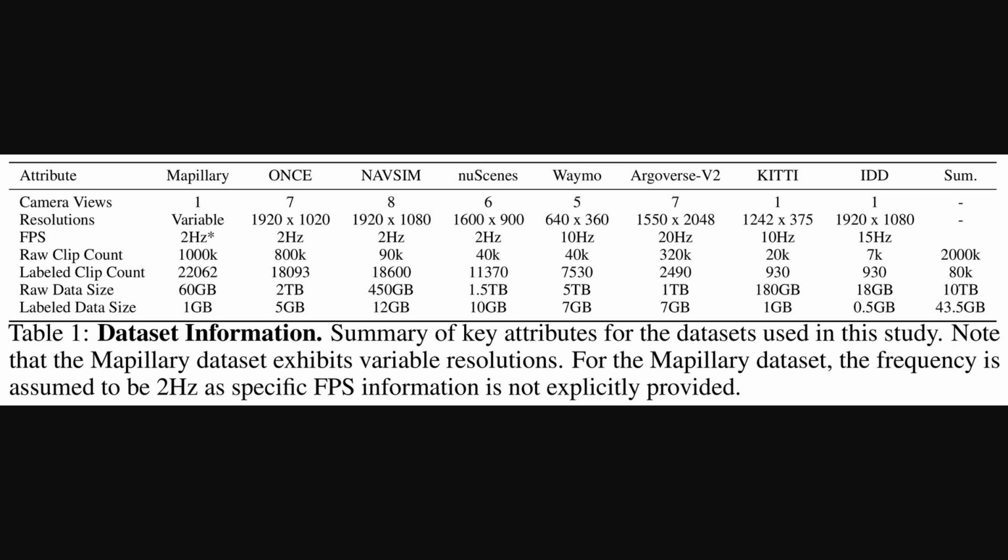Alright, so Table 1 gives us a more detailed breakdown of these 8 source datasets that contribute to the Impromptu VLA dataset. It lists key attributes for each, like the number of camera views, image resolutions, and FPS, or frames per second. Frames per second is a measure of how many distinct images are captured each second, which contributes to the video's smoothness and detail. Looking at the totals, the sum column shows these 8 datasets provided an initial pool of 2 million raw video clips, a massive 10 terabytes of data. From this, the 80,000 labeled clips for the Impromptu VLA dataset were curated.